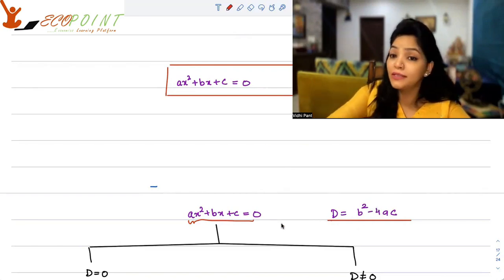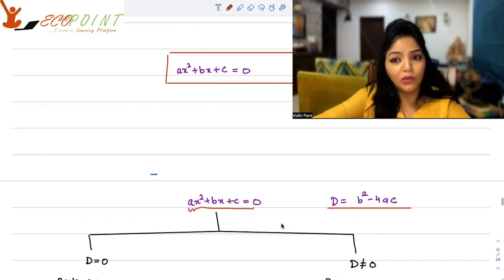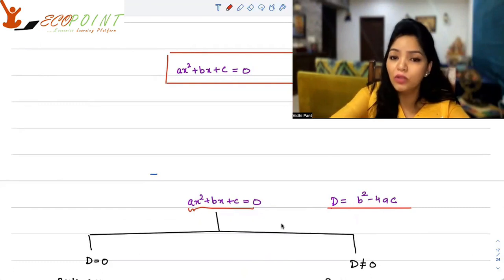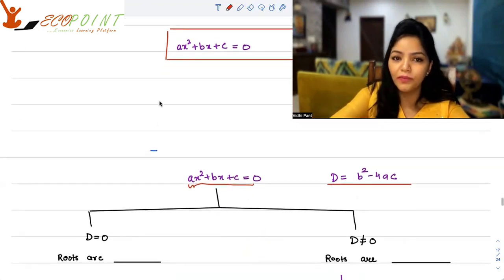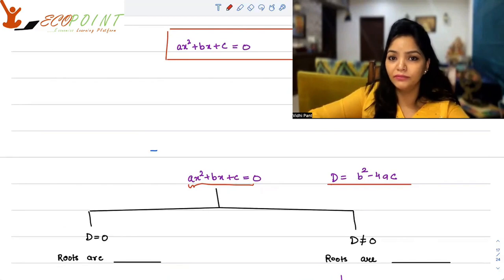Now, this discriminant might be 0, might not be 0. What happens when the discriminant is 0? What happens when the discriminant is not 0? When the discriminant is 0, the roots are equal.